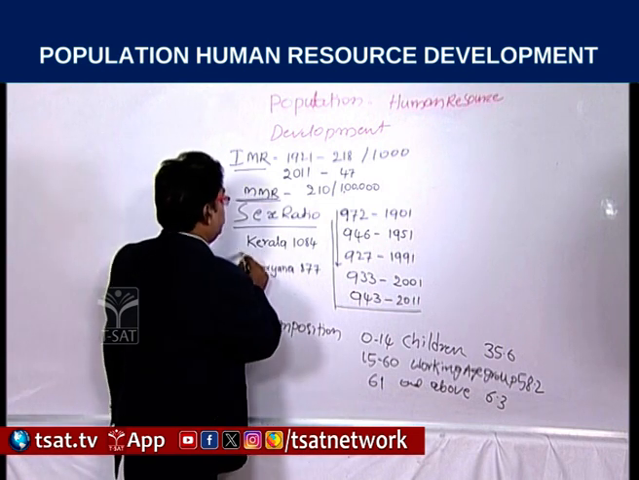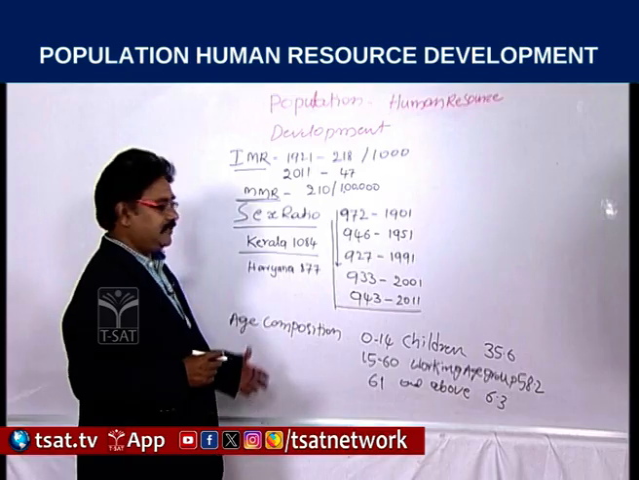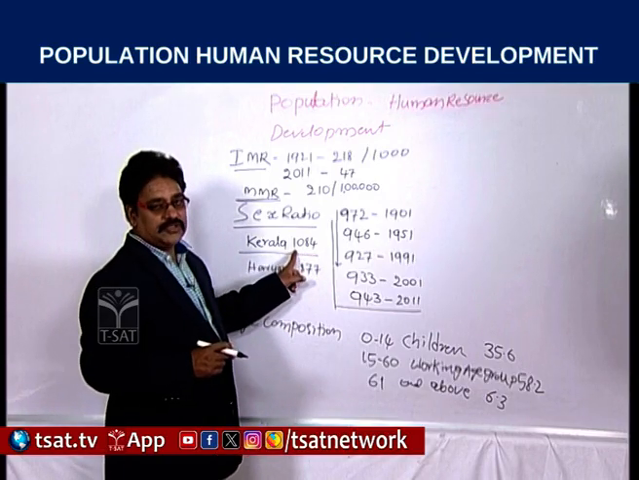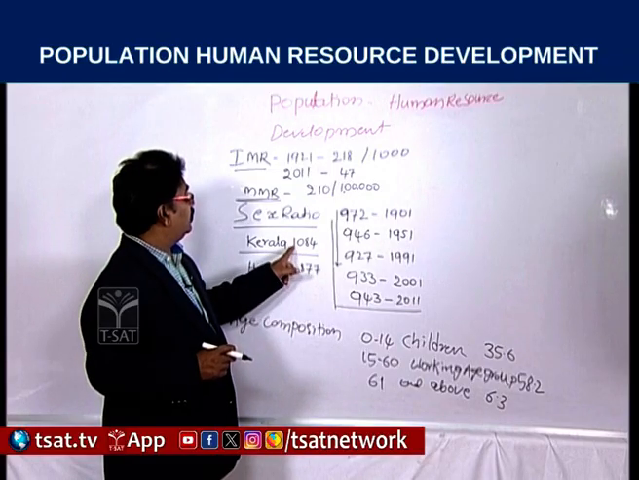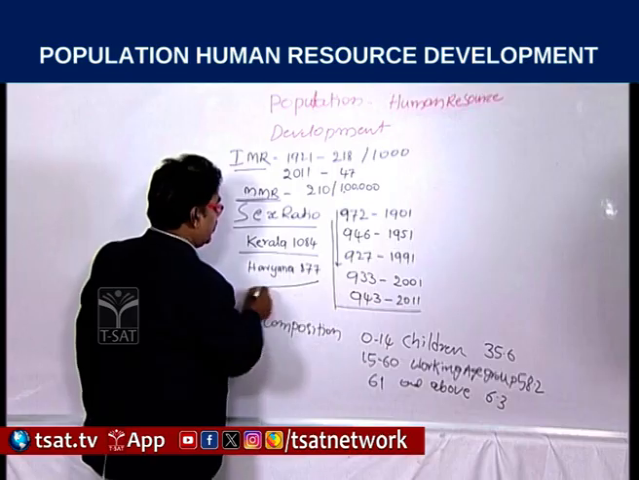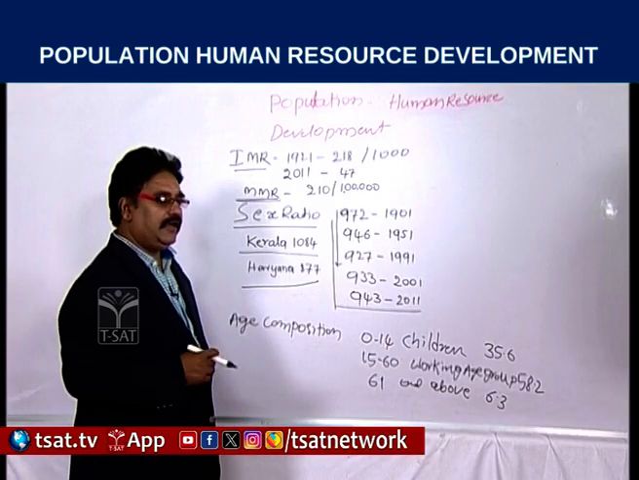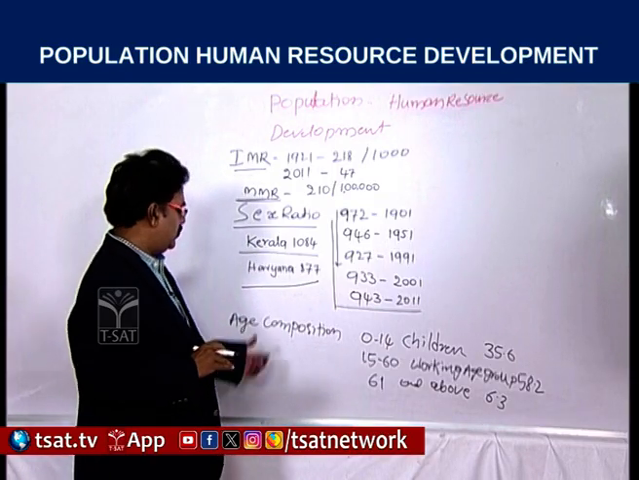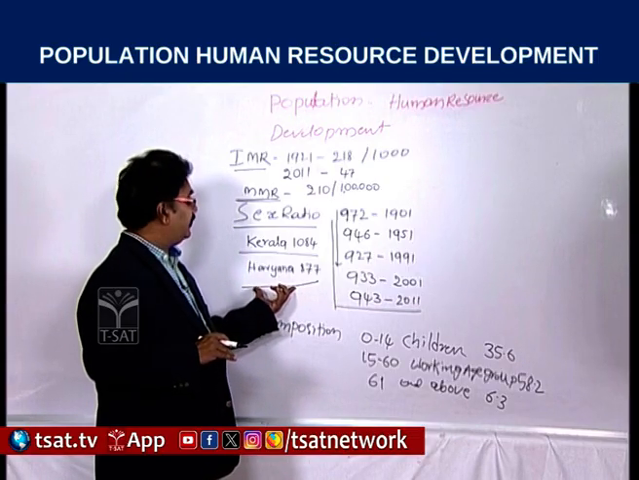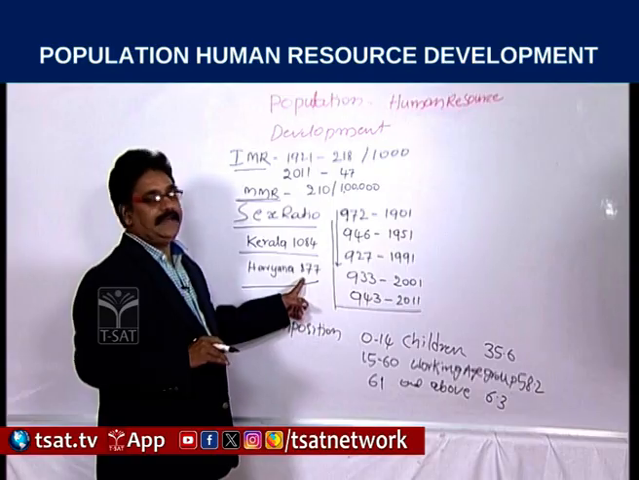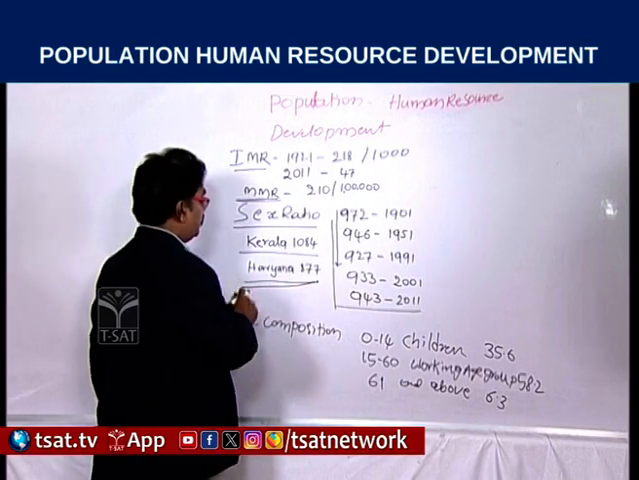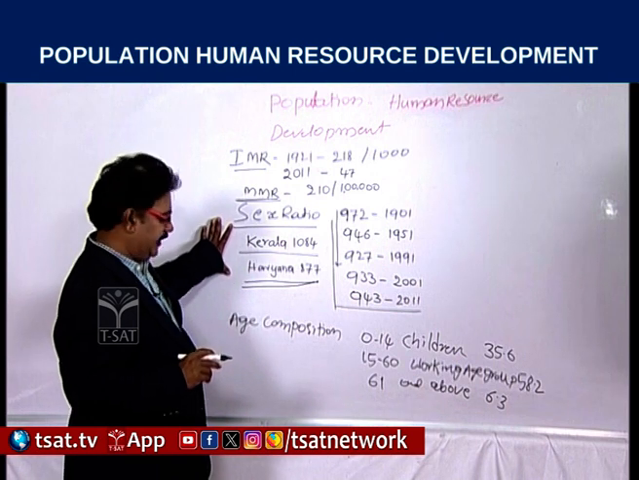If we observe, in Kerala, the sex ratio is highest. For every 1,000 males there are 1,084 women. The least is Haryana. Punjab and Haryana both are least. In last place, Haryana state is there. It is only 877. That is the situation regarding sex ratio in India.